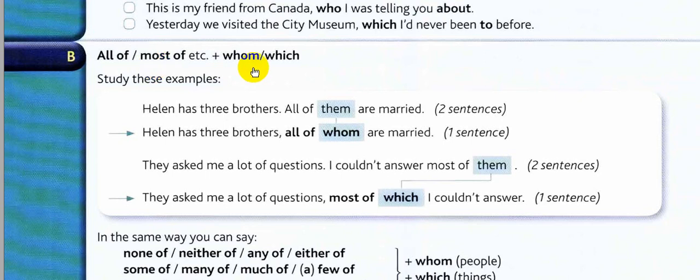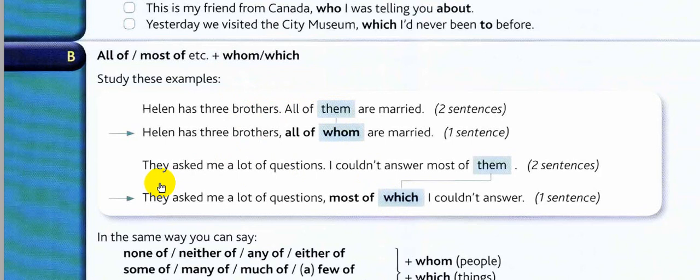We can use them with relative pronouns whom and which. Study these examples. Helen has 3 brothers. All of them. Them refers to brothers, and brothers are people. So if I want to replace them, I will replace it with whom, not which.